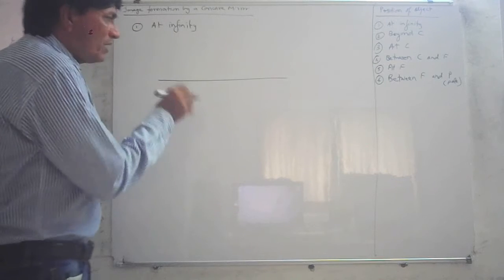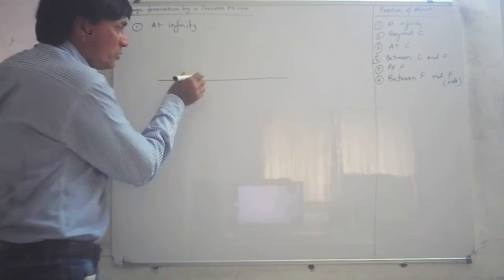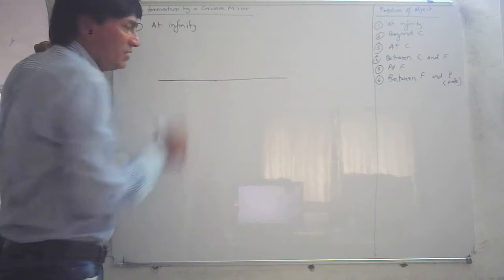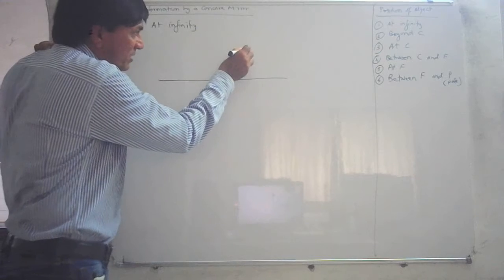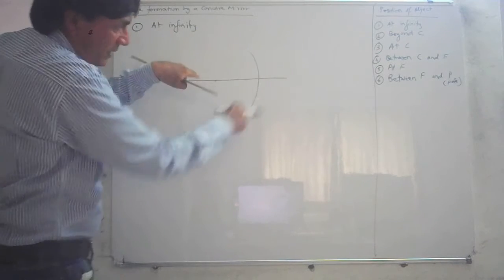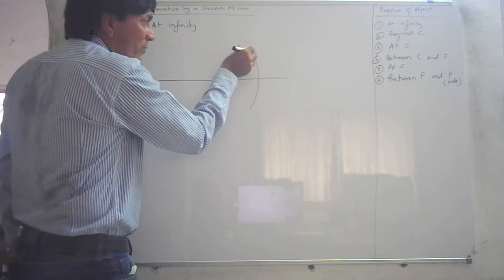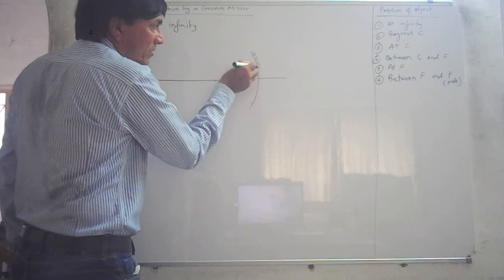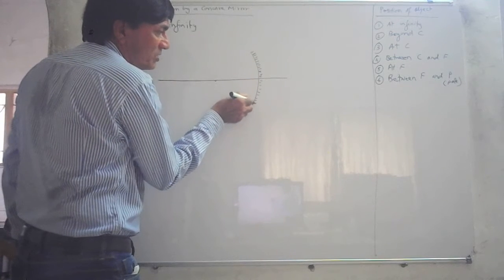Now suppose you use a compass and a pencil. Suppose you put the point out here. This is the point where you have placed the compass. And then with an appropriate radius, make this arc. Then since it's a concave mirror, this part is black. Paint it black, it is not the shiny surface. This part is not shiny.